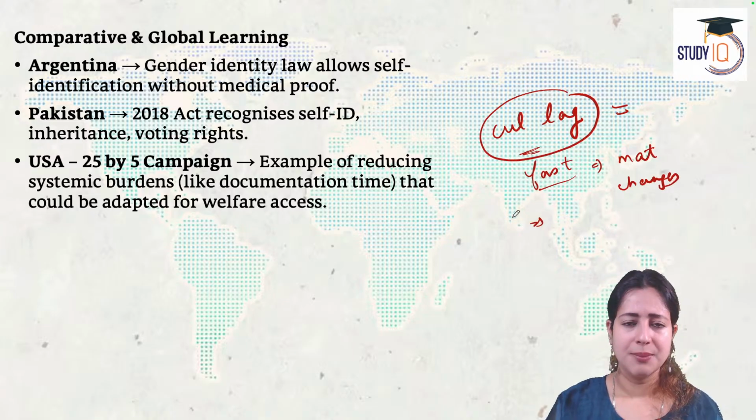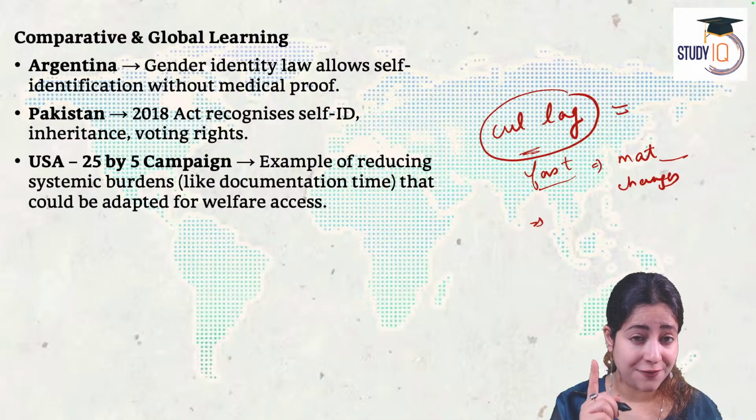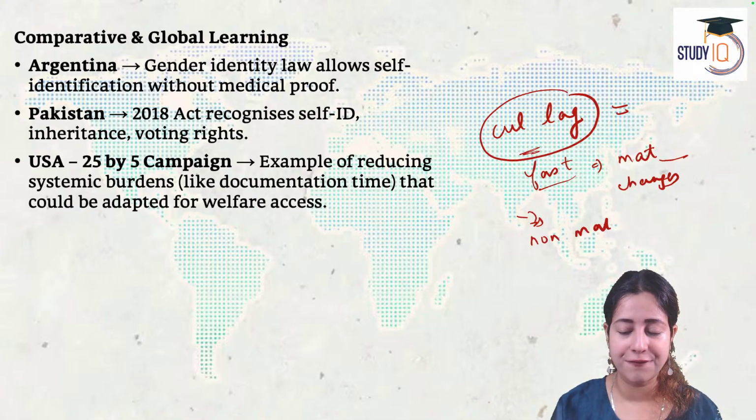The Supreme Court passed the order. The government of India created the Transgender Persons Protection of Rights Act 2019. Law is done. Law is ready. But that's a material change. Unfortunately, in every society in the world, material changes are very fast, but non-material cultural changes are very slow.